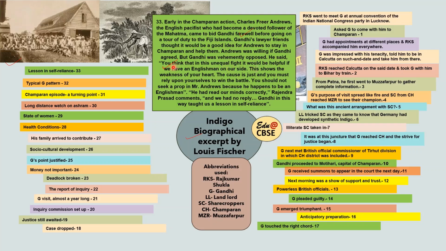He said, you think that this is an unequal fight and it would be helpful if we have an Englishman on our side? So this shows the weakness of your heart. The cause is just and you must rely on yourselves to win the battle. You should not seek a prop in Mr. Andrews because he happens to be an Englishman. So Gandhi was upset and he scolded them that if you believe that you cannot win because you are unequal, you cannot fight Britishers, then this is not a good idea. So we should not be using Mr. Andrews as a prop, but we should rely on ourselves.